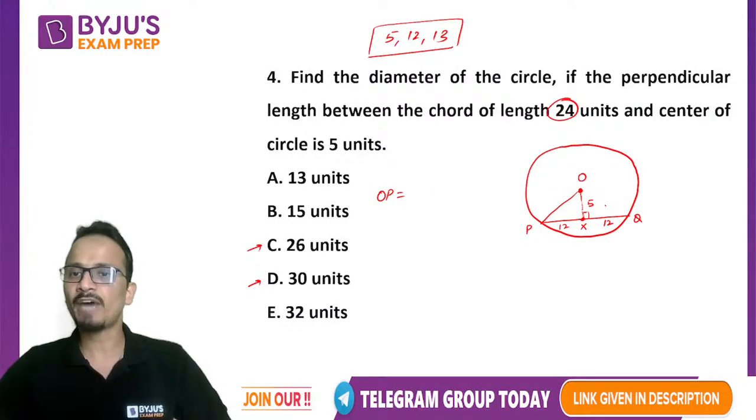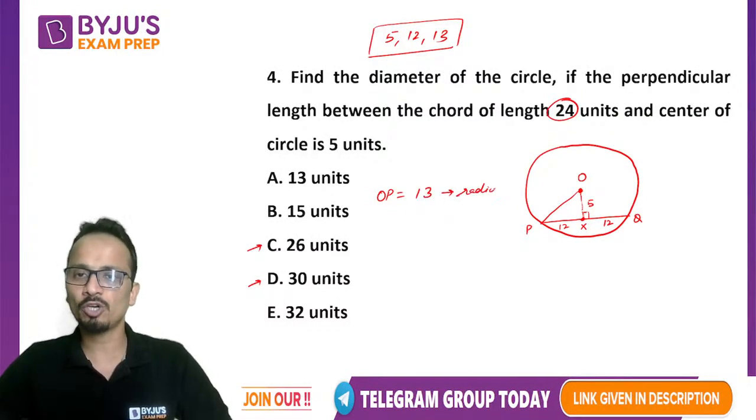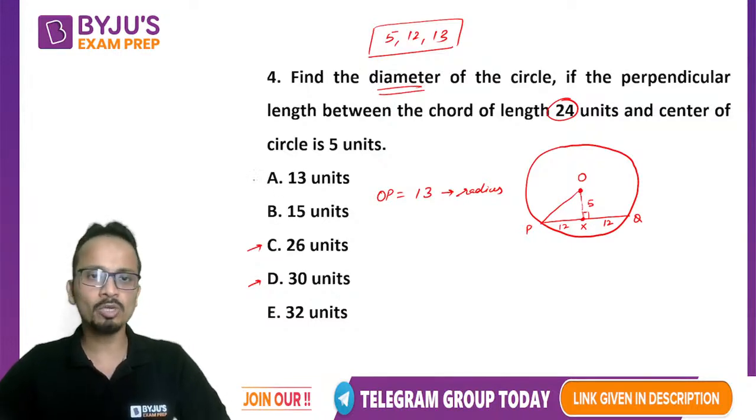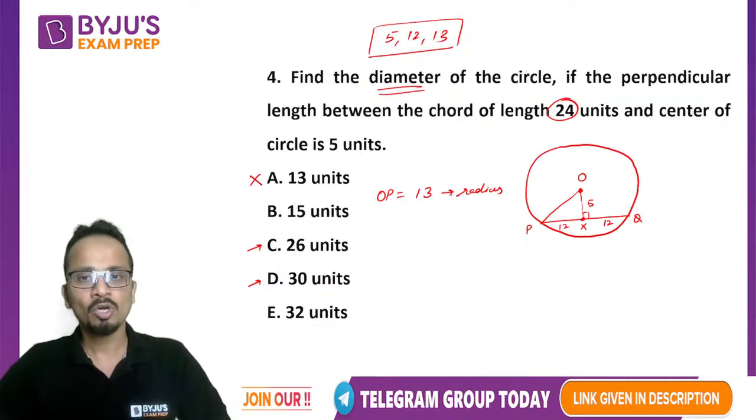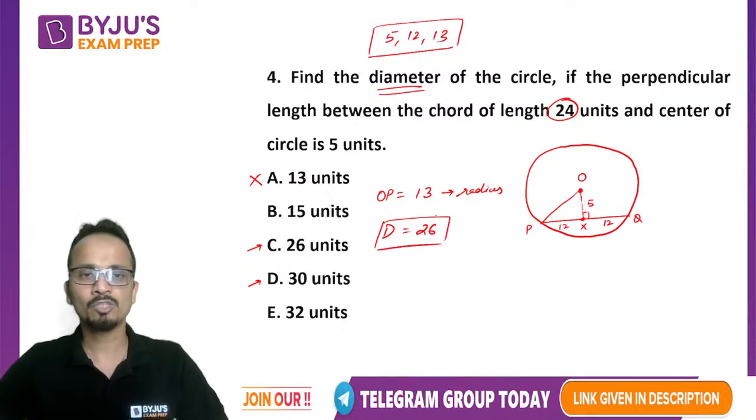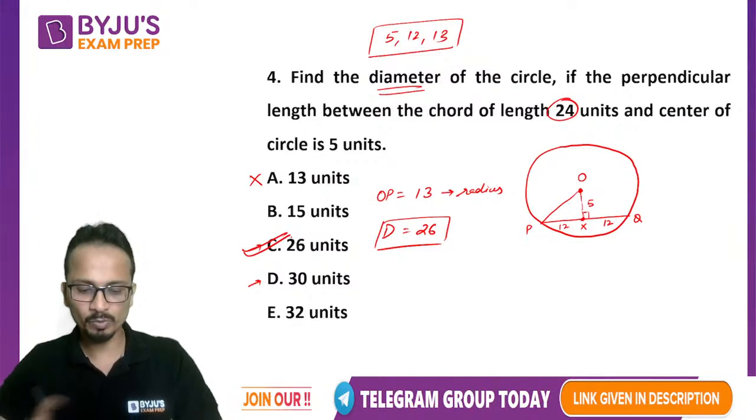Okay. So 5 and 12 are two perpendicular sides. So hypotenuse OP will be equal to 13, which is also equal to the radius of the circle. Now they are talking about the diameter of the circle, so don't mark option A as your answer. Radius is 13, diameter will be 13 into 2, that is 26. So the correct answer for this question was option C, which is 26.